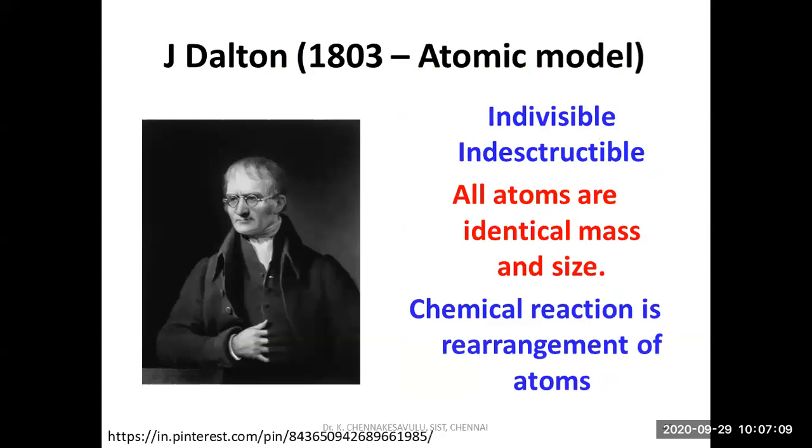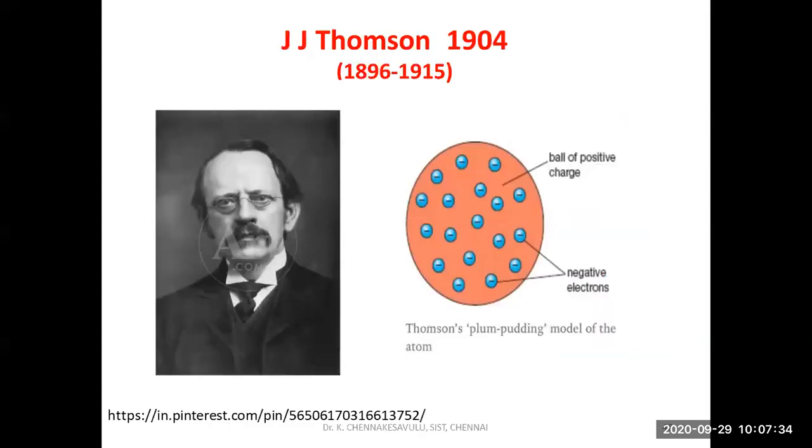And Dalton defined atoms as indivisible and indestructible, and all atoms have identical mass and size. And how did he define the chemical reaction? A chemical reaction is a rearrangement of atoms. That is what his atomic model says.